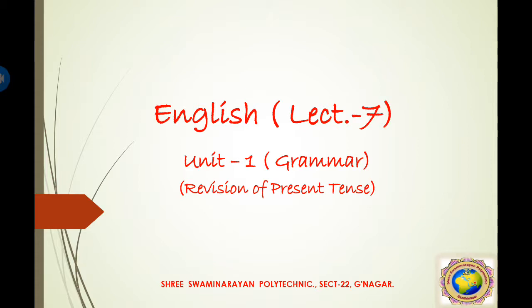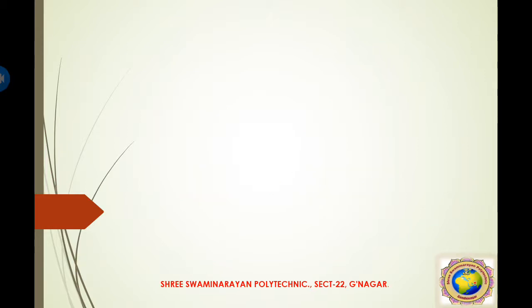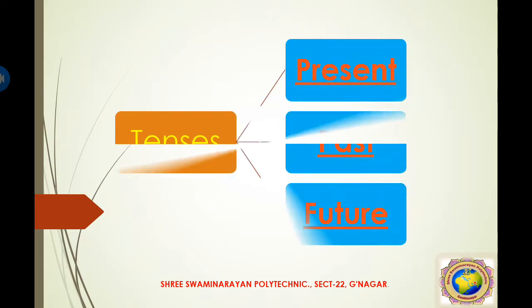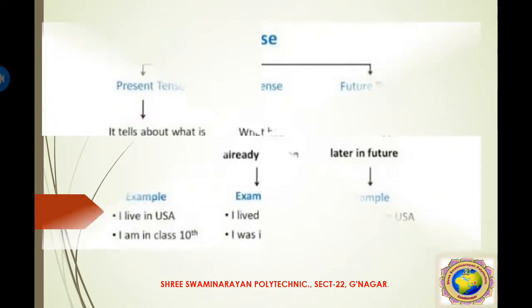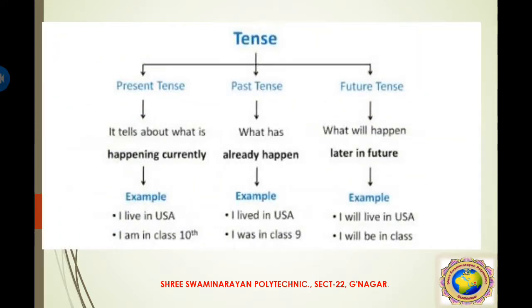Okay, so let's start with the tenses. Now we know the tenses have different types on the basis of time: present, past and future. In the present tense, it tells what is happening currently. Then past tense tells what has already happened.